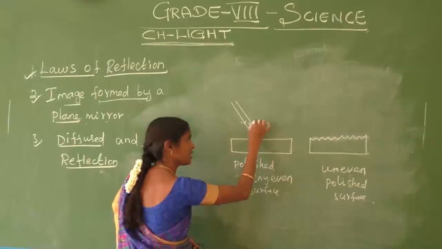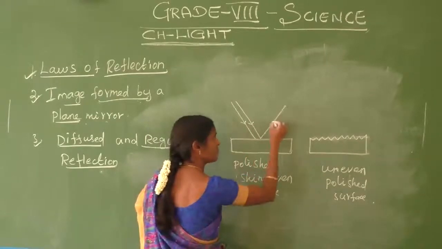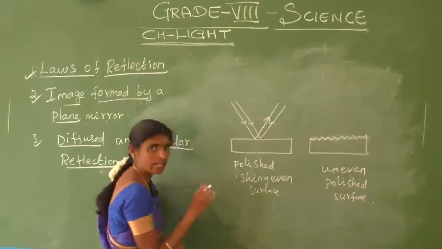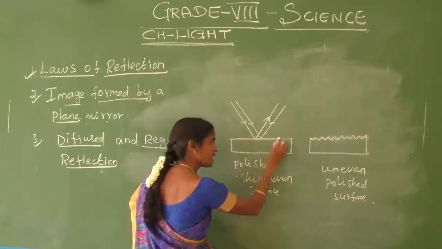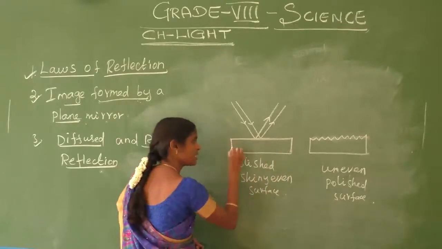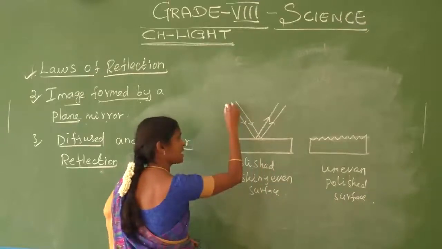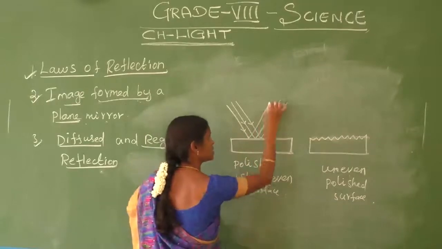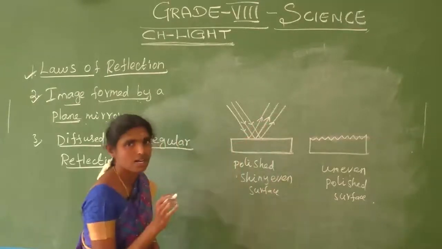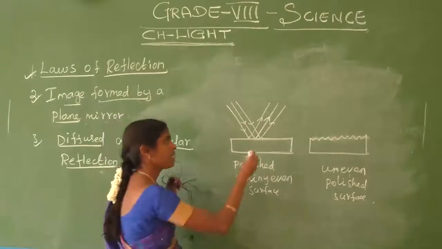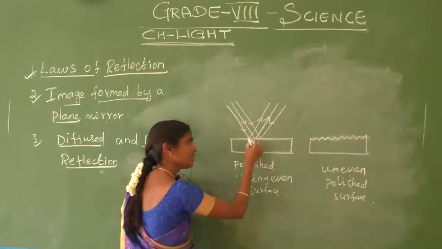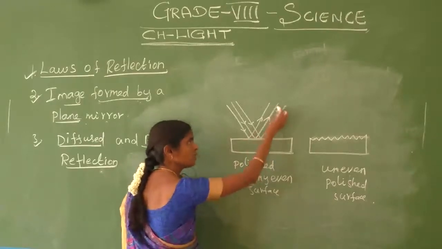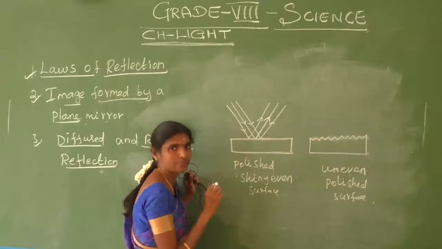What happened? The light rays are reflected from the surface as a parallel beam. Why? Because the surface is even. When we apply the light rays in parallel, the reflected rays also go parallel. Do you understand?